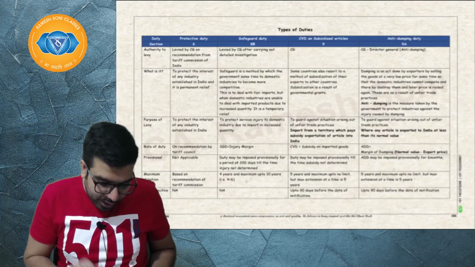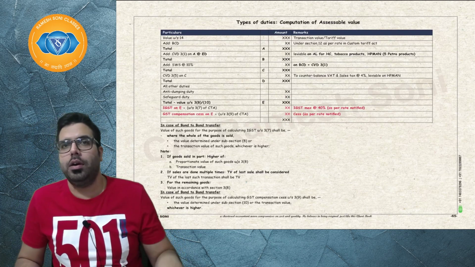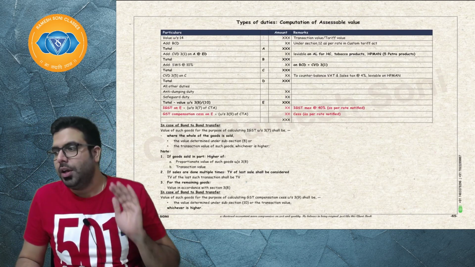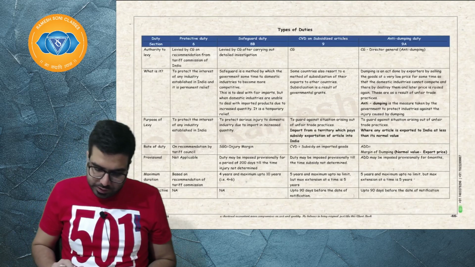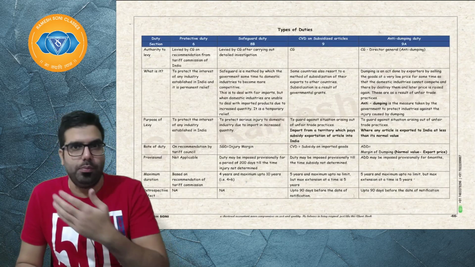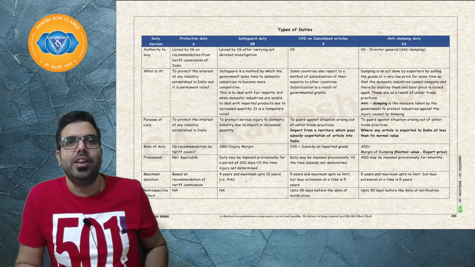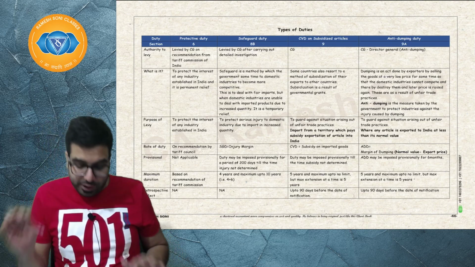Sir, how will we go ahead and learn the types of duties chapter? We will be learning from our 2-pager summary, which is there in the chart book. These are the 2 pages which are there in your chart book. Sir, I don't have the chart book. You can download these charts from rameshsoni.com under free resources.